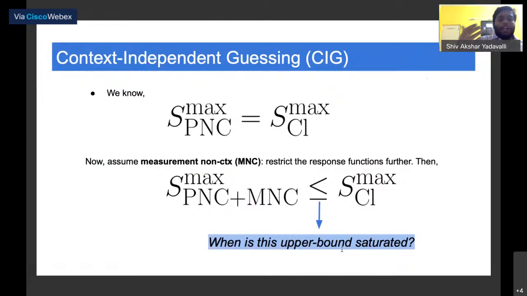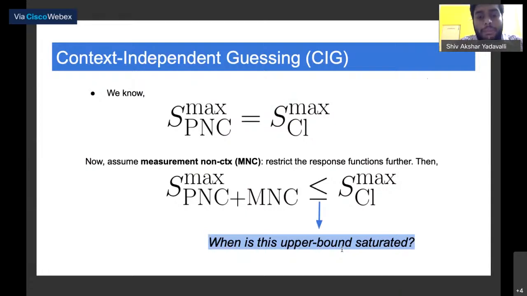Until now, we've only spoken about preparation non-contextuality. We want to bring measurement non-contextuality into this picture. Just to remind ourselves, for preparation non-contextuality, the maximal success that you can get in the preparation non-contextual regime is the maximal success that you can get in the classical regime.